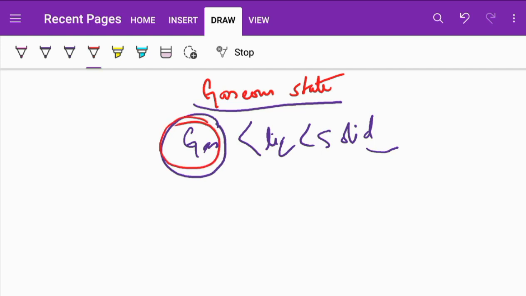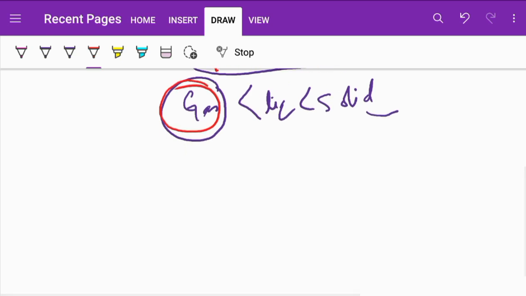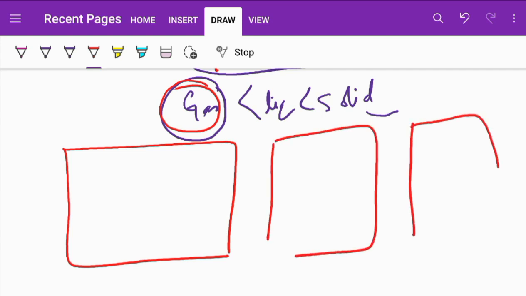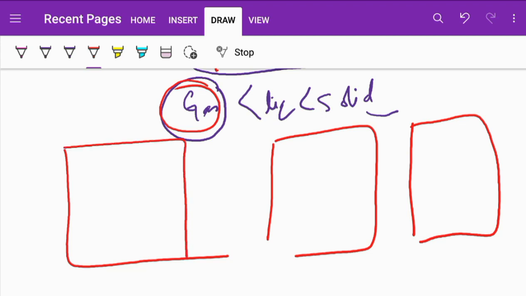Now, why is this gaseous phase so important? Everyone might have wondered, right? The answer is that in the gaseous phase we have a large vessel. Say in all three cases, let's make it the same size. Considering all three are of the same size, in the gaseous phase let's say we have just 5 molecules which are very far apart.